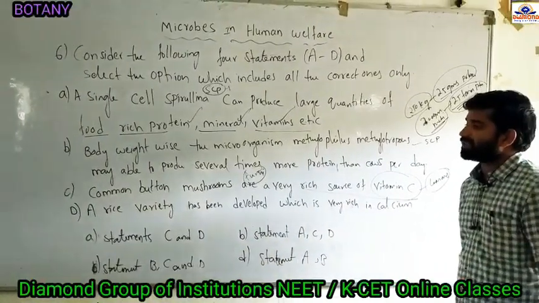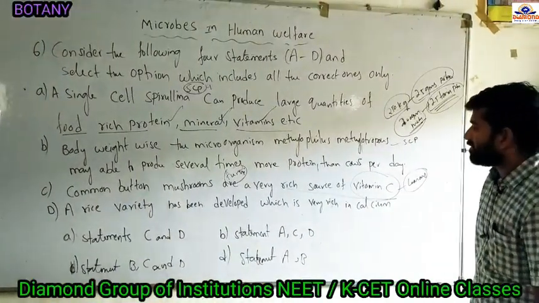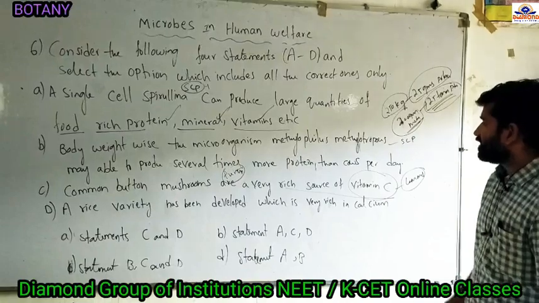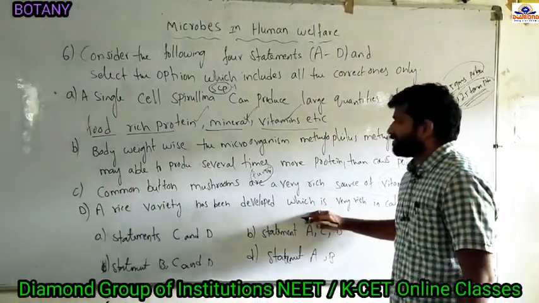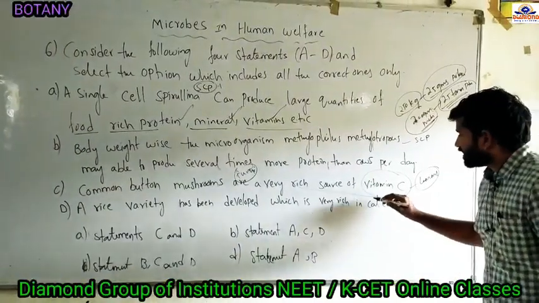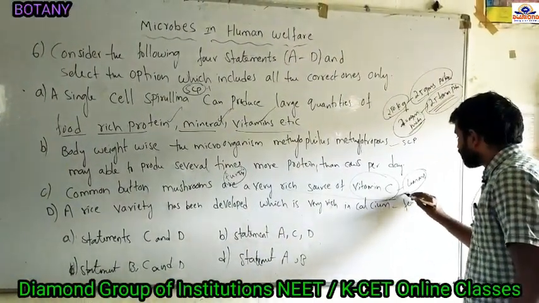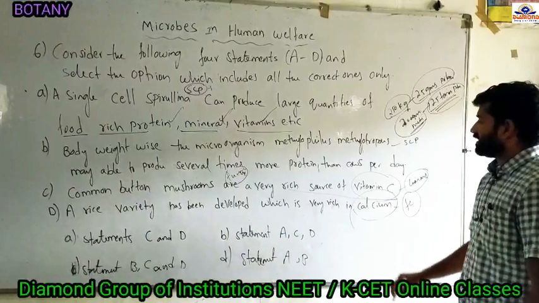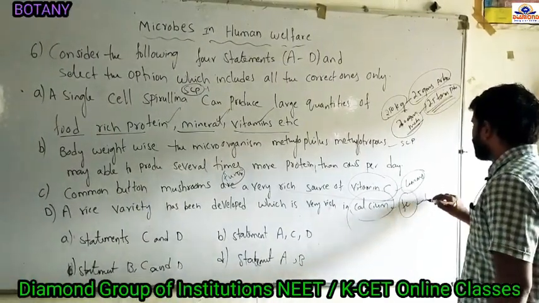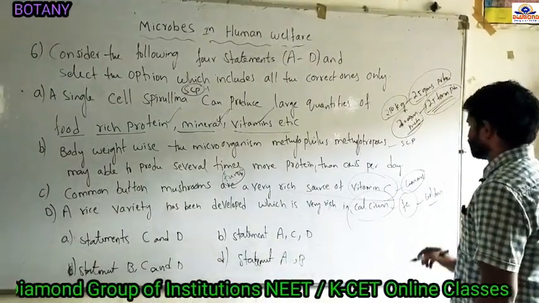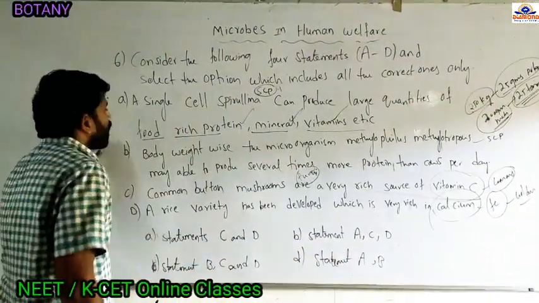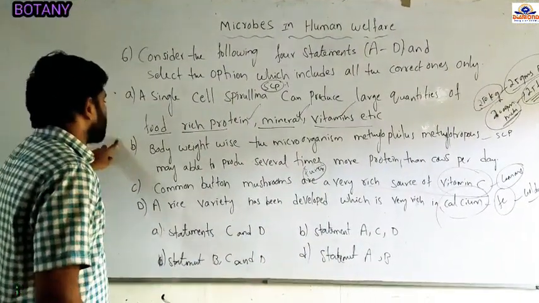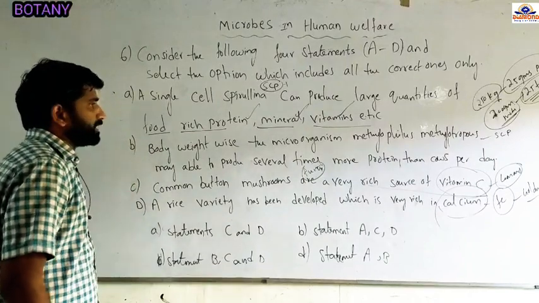And option D: a rice variety has been developed which is very rich in calcium. The rice variety was developed with a high concentration of iron, but it is given as calcium. Such rice we call golden rice. So out of the given options, option A and option B are correct, and option C and option D are incorrect statements.